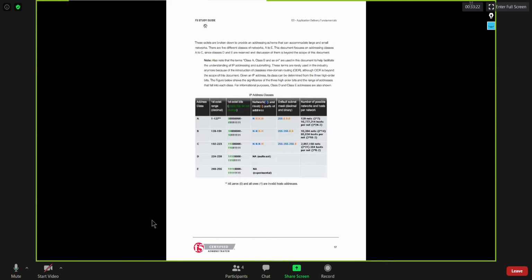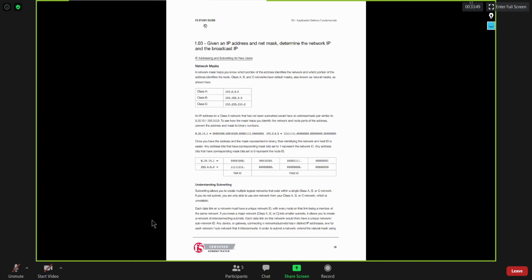You have classes: class A, class B, class C, class D, and class E. We can assign IP addresses to our machines and end users from class A, B, or C only. Class D is reserved for multicast routing, and class E is reserved for experimental use, and that's only for the United States government, not for anybody else. So we can have IP addresses from class A, B, and C only.